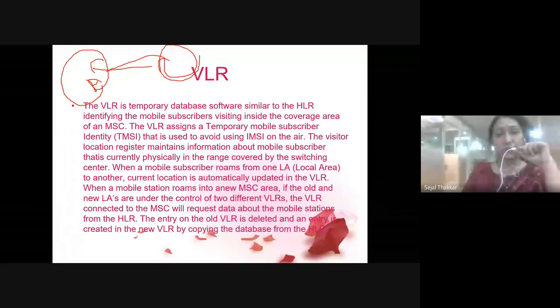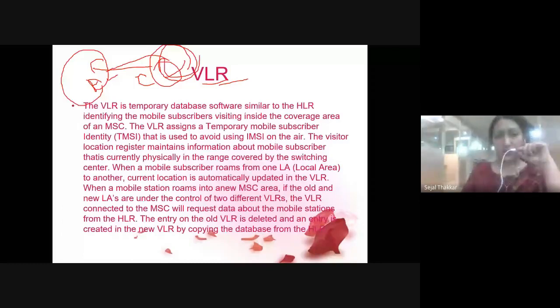If the location does not match, it means that I am not in my home location, I am somewhere else. So after consulting with the home location register, the visitor location register is going to store my location information, right? And if I am calling somewhere in another state, then it will use the roaming number. Initially they had roaming like this, right?